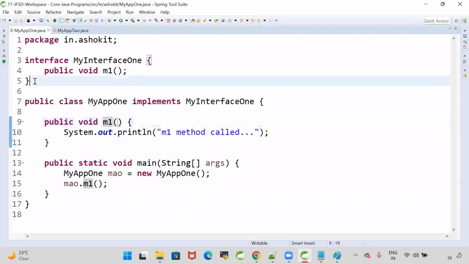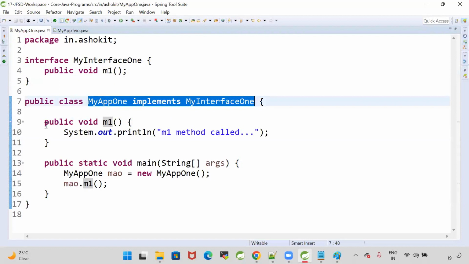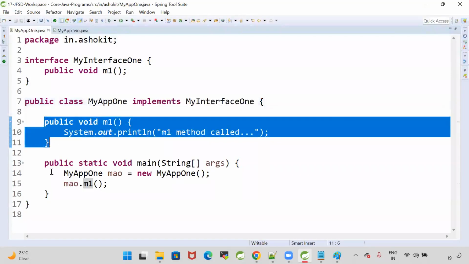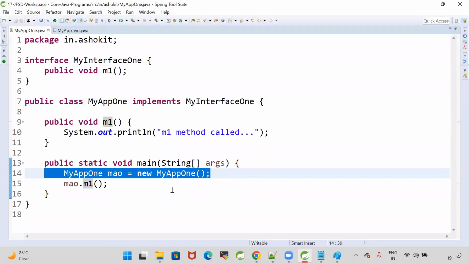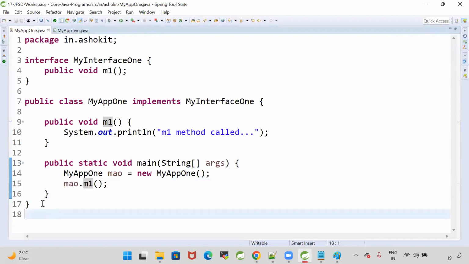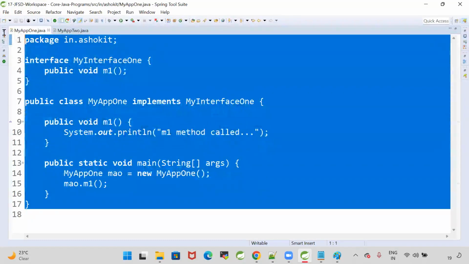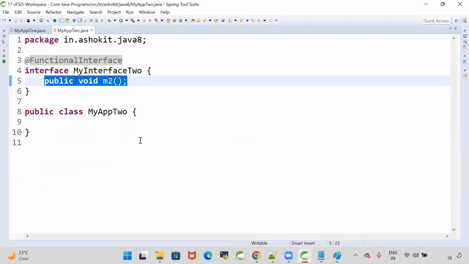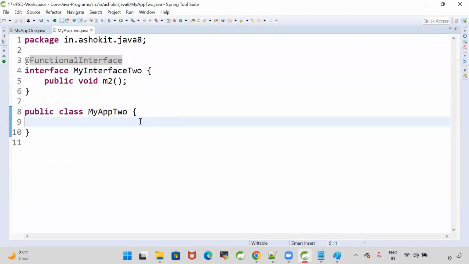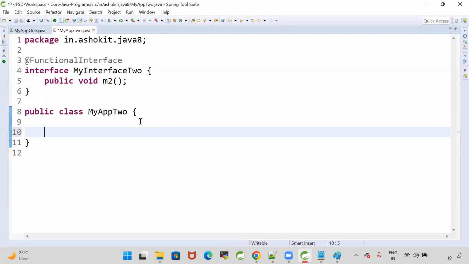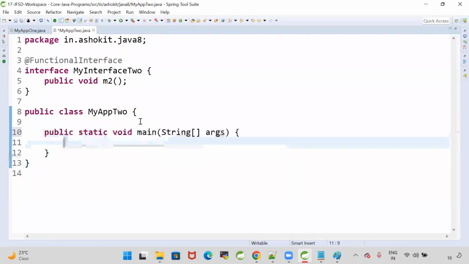Earlier, when the interface had an abstract method, my class implemented that interface and overrode that method. Then I created the object for the class and called the method. This is the normal style of programming. But now we are lambda programmers. How to use the lambda? Let's go to the main method.